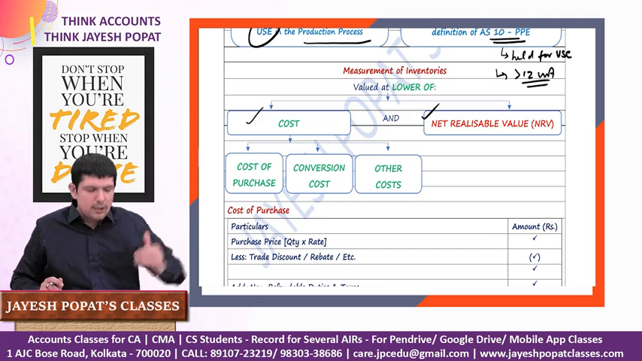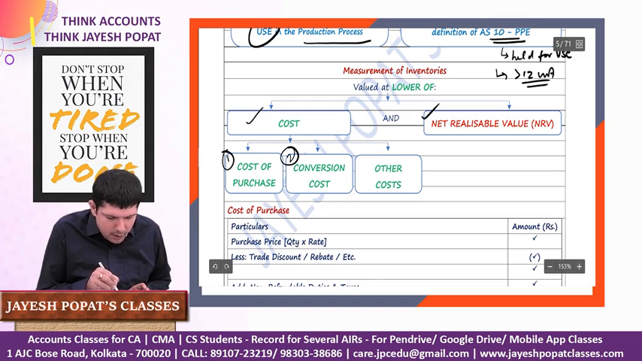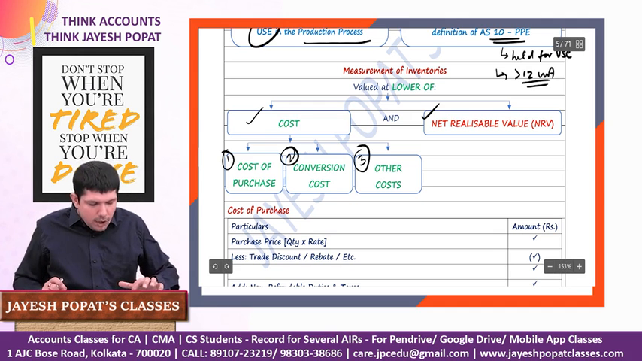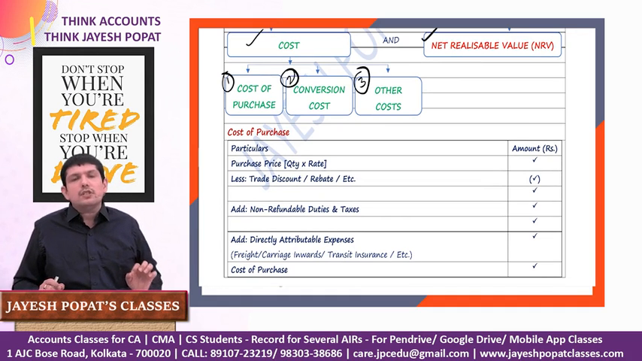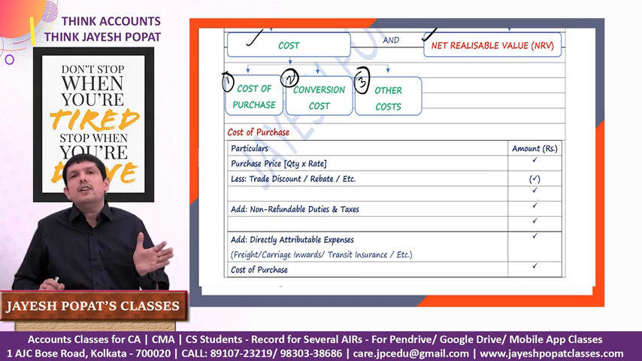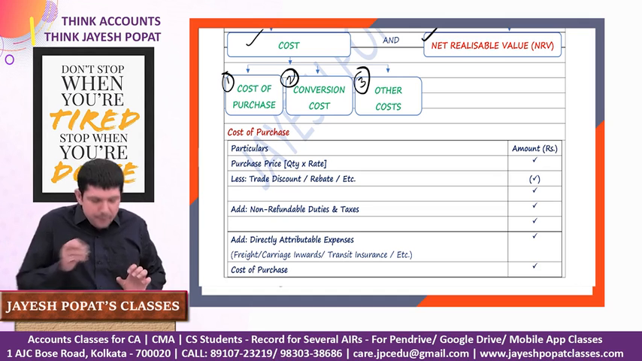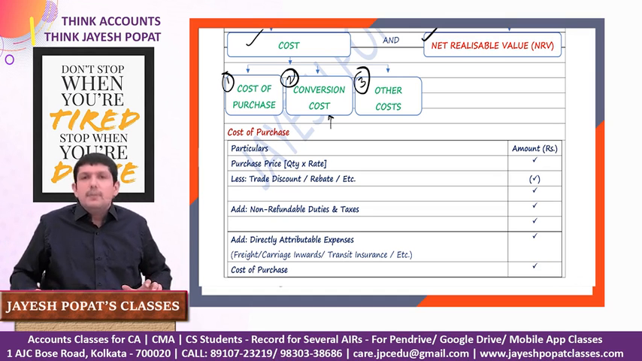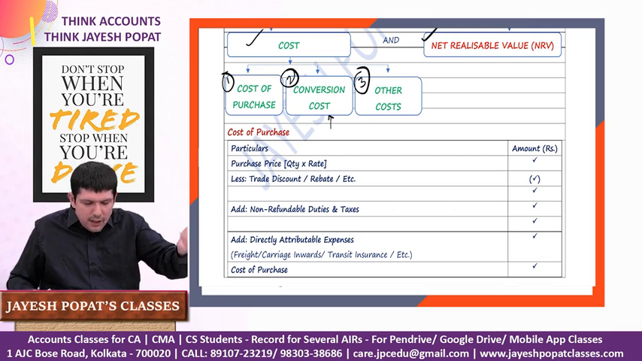Now we look at the various components of cost. The cost would comprise three components: the cost of purchase, the conversion cost and other costs. If we talk about cost of purchase, in the case of a manufacturing organization, it would be the cost of purchasing raw materials, but in the case of a traded organization, it would be the cost of purchasing the finished goods which it is going to sell. The conversion cost will come into the picture only in the case of a manufacturing organization which buys raw material and then converts it into finished goods.